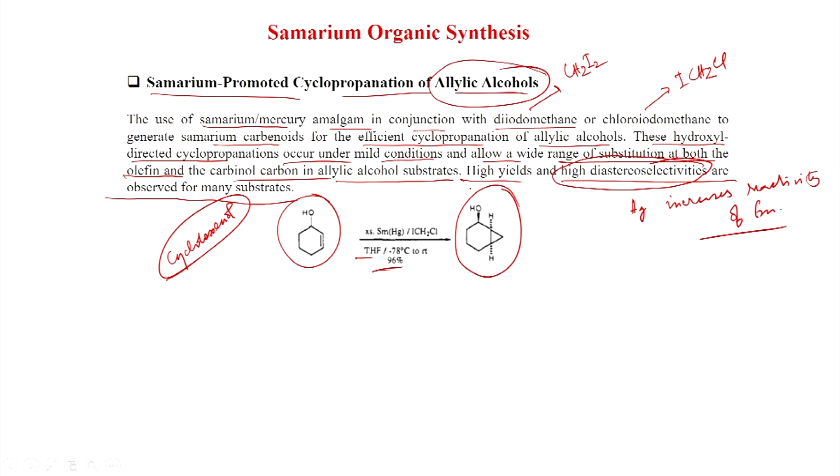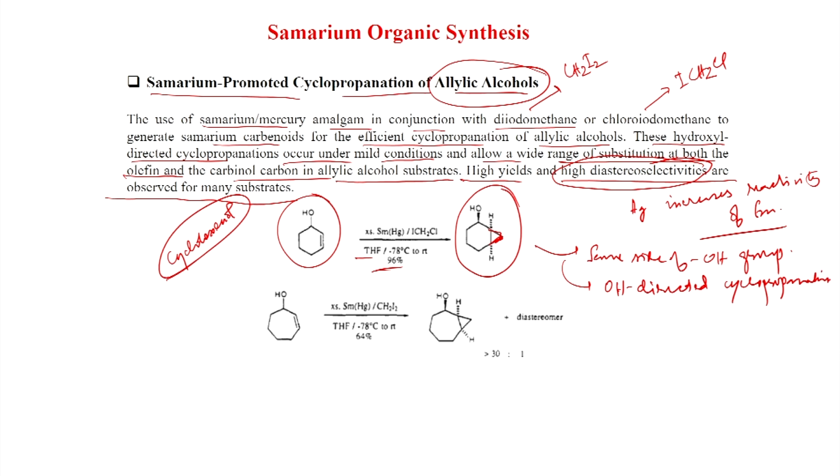And here you can see the cyclopropyl group is on the same side of the OH group. So, that means this is OH directed cyclopropanation, that we will see in the mechanism later. Here also this is a 7-member ring.